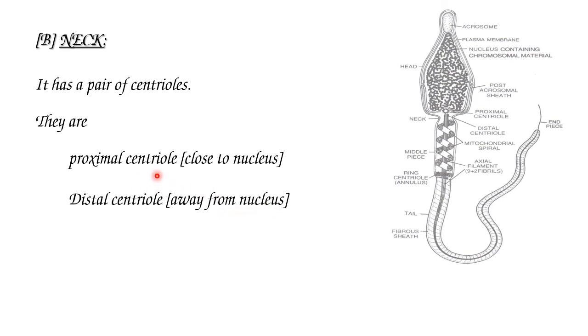You already know that the centriole is an organelle helpful for cell division. During cell division, the centrioles form the fibrous threads to pull the chromosomes.